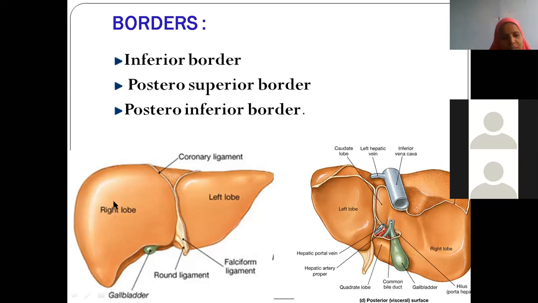Posterior inferior is this, posterior superior is this. Overall this border, this round border, is the inferior border. This is a 3D picture, the liver is wedge shaped, 1.5 kg. Imagine you can hold the liver in hand, it is so heavy.